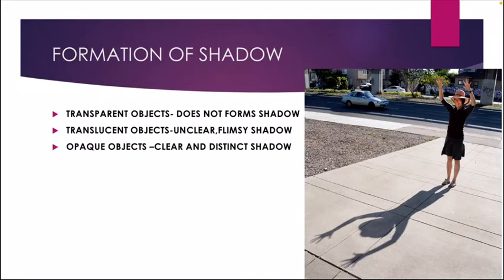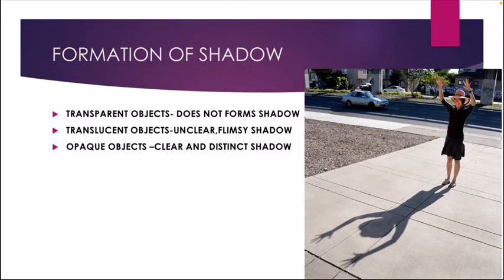A shadow is made when an object blocks the light, and it is formed on the opposite side from the source of light. Can you get it? For example, when you stand facing the sun, you get your own shadow.